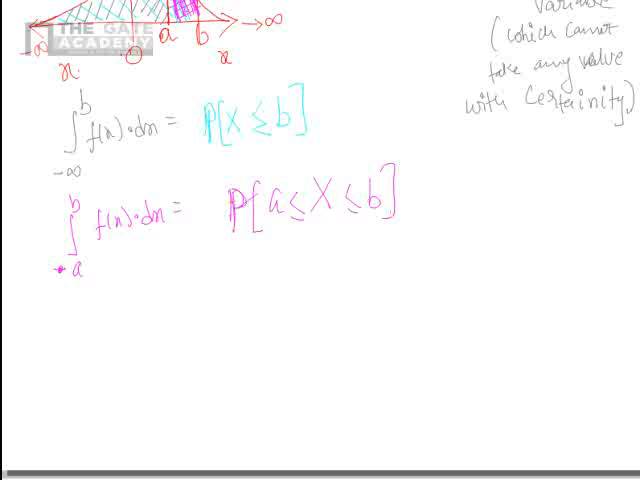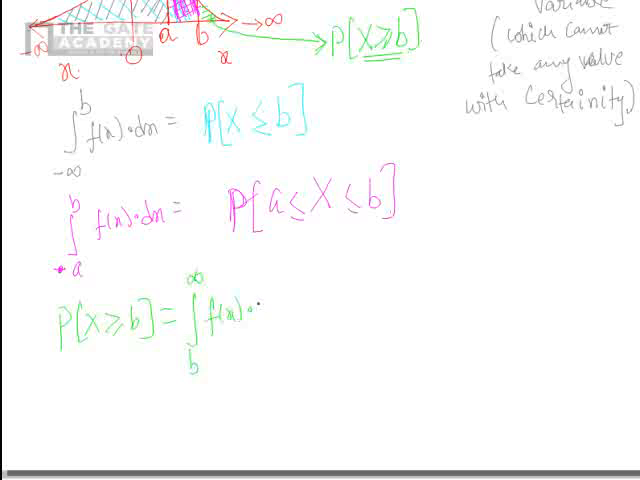Correct? Okay. Now similarly, what is this area? Let me take a different color. What is this area? This area is nothing but the probability that x is greater than b. Correct? This area is nothing but the probability of x taking a value greater than b, and the probability of x greater than or equal to b is given by integral b to infinity f of x dx. Correct? Yes or no?